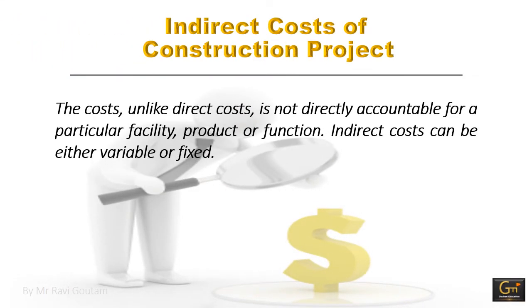Now, what is indirect cost of a construction project? The cost, unlike direct cost, is not directly accountable to a particular facility, product or function. So, indirect cost can be either variable or fixed. The main sections coming under the indirect cost are personnel cost, security cost and administration cost. These costs do not have a direct connection with the construction project.